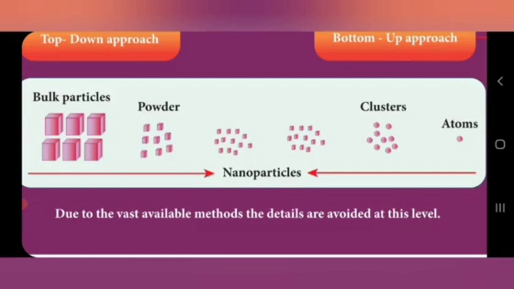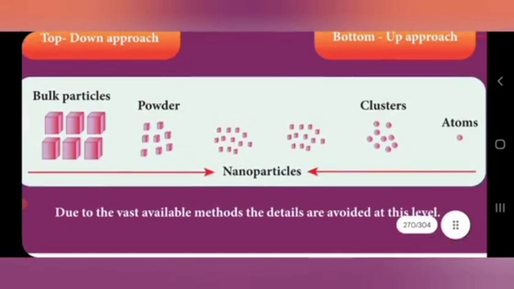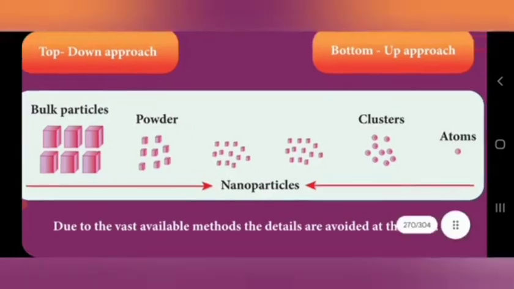So we take a single atom, and we have to form a cluster. The size of the atom is 10 to the power minus 15 meter, that is a femtometer, which you know very well. From minus 15 we have to form a cluster, which gives 10 to the power minus 9. That is a nanostructure. We have to get it. So because of these two synthesis methods, we can produce nanoparticles artificially.